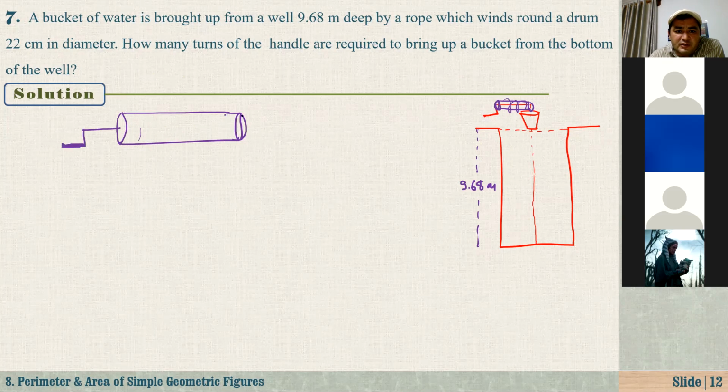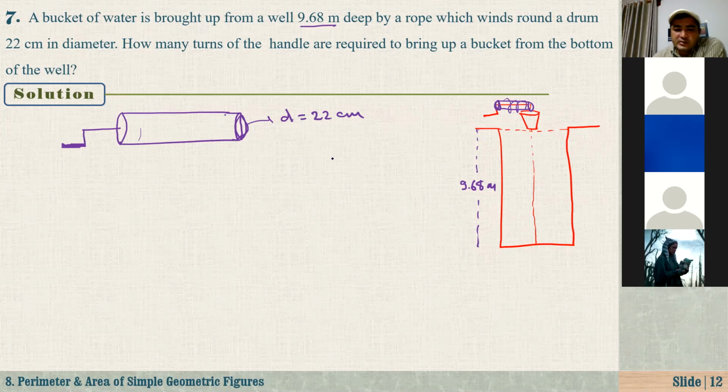And what is the diameter of this drum? As you see here, it is circular, like a pipe. So the diameter of this drum is 22 centimeters. Be careful, here it's given in meters and this one is in centimeters. So immediately I can change this meters into centimeters.